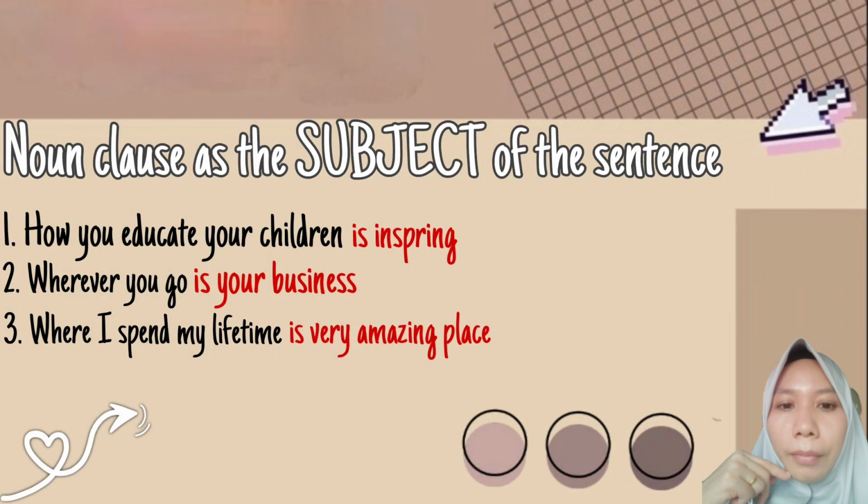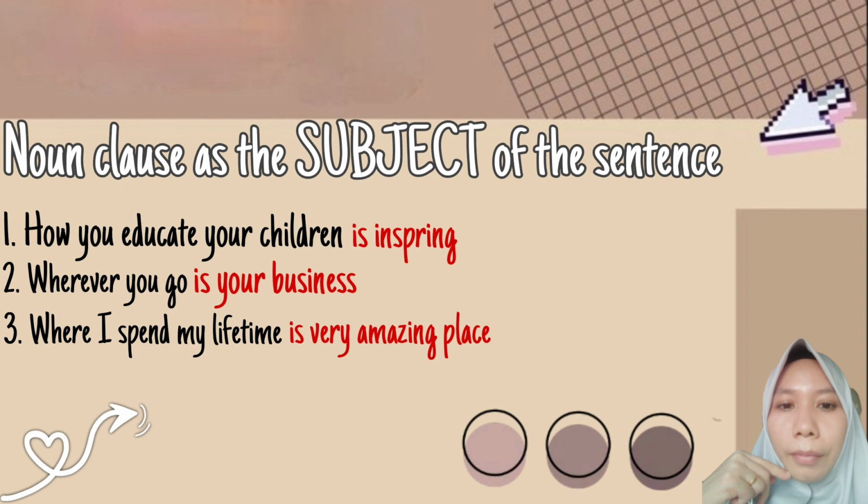Noun clause as the subject of the sentence. The following sentences contain the noun clause functioning as the subject of the sentence. We begin with sentence number 1. How you educate your children is inspiring. What is inspiring? The inspiring is how you educate your children. And how you educate your children is the noun clause because the noun clause answers the question what.